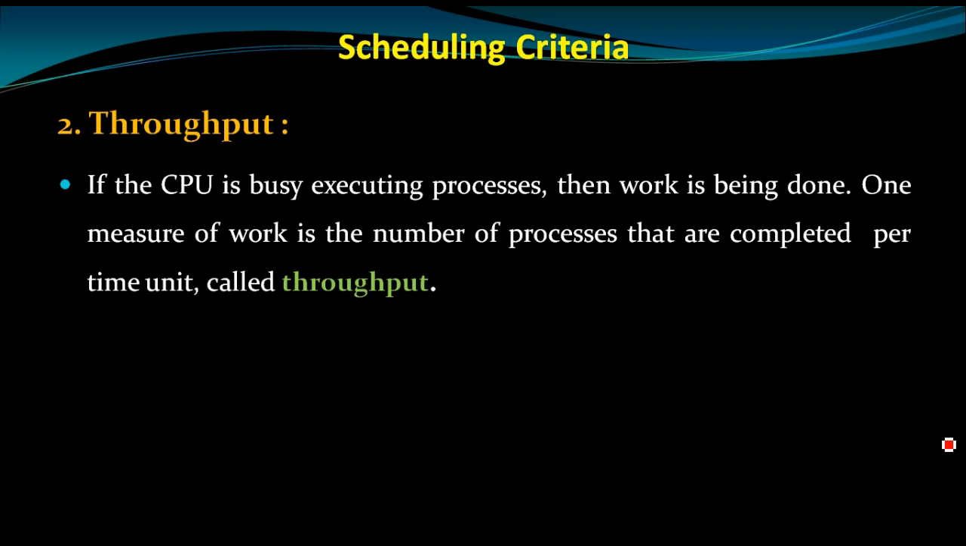So if the CPU is busy executing processes, work is being done, meaning we are keeping the CPU busy all the time executing processes. We can measure this work in the number of processes that complete their execution per time unit, which is called throughput.